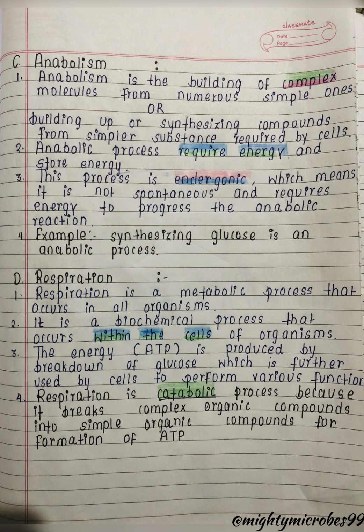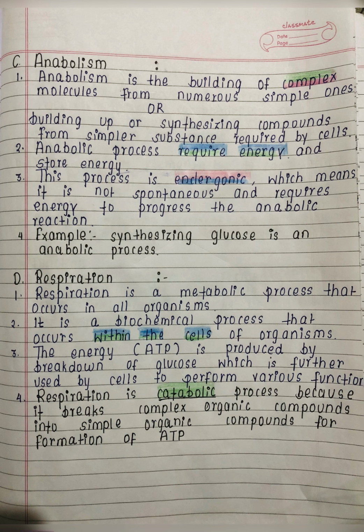Some examples of this anabolic pathway are the synthesis of protein from amino acids. Then next is DNA strands from nucleic acid building blocks, known as nucleotides, or else the conversion of amino acids into keratin.